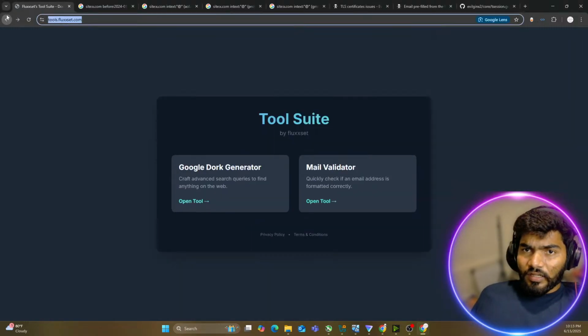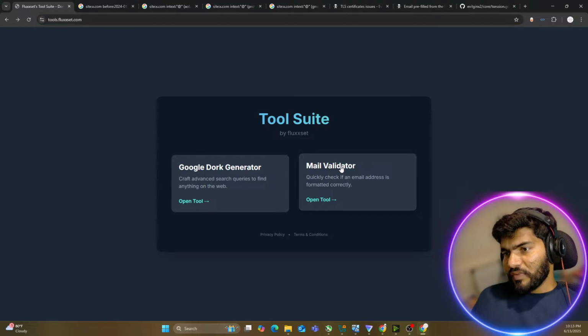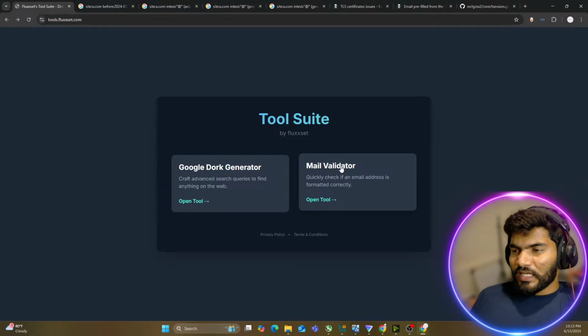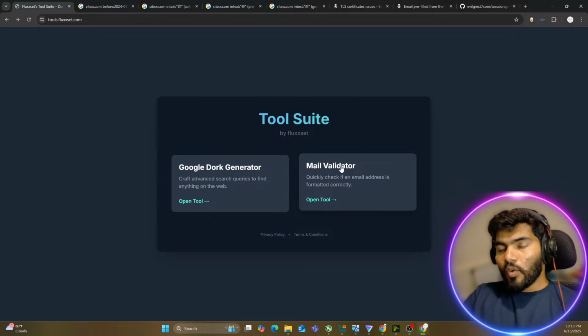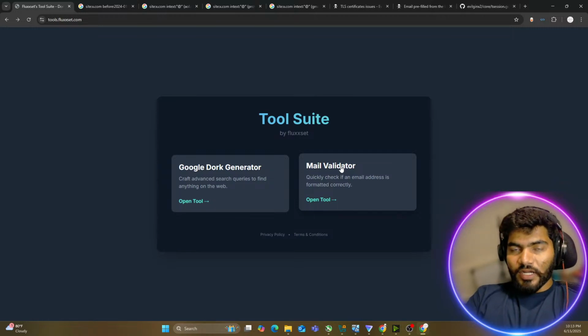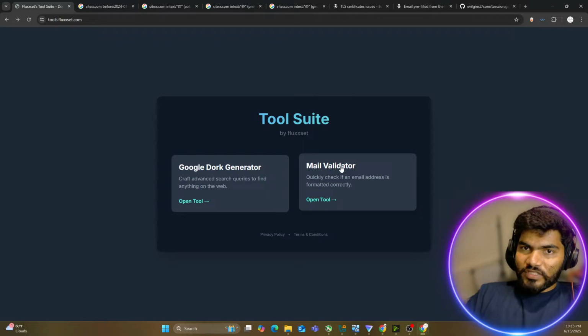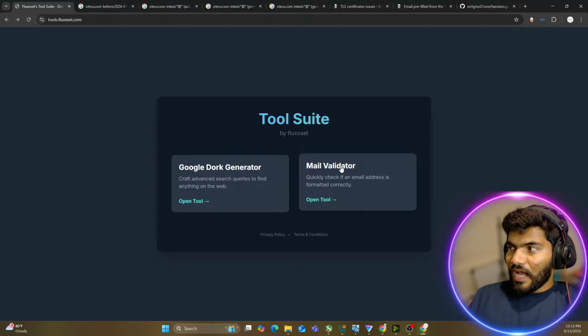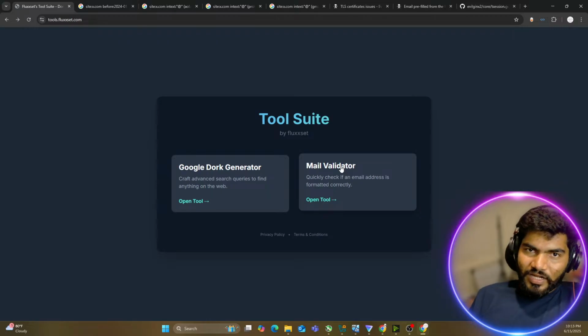Okay, great. And there is one more tool that I have created here, which is mail validator, which is not live yet because there is some issue in that particular tool that I wanted to fix. This tool will basically validate the emails in bulk. Let's say you have a list of 100,000 emails, a database or txt file. Then you can simply upload it here, and it will check each and every email and make sure which email is valid and which is not, and it will give the list of the valid emails, plus the list of the invalid emails also. So it helps with the sorting out.